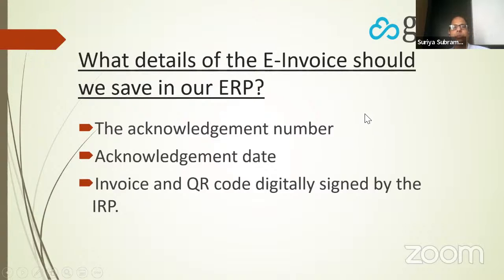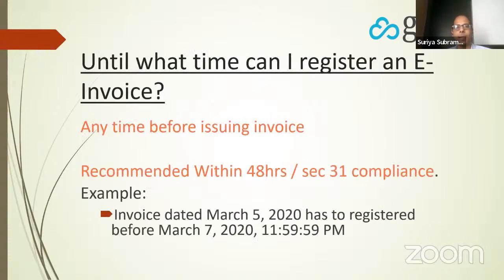What details of the e-invoice should we save in our ERP? You should save the acknowledgement number, date, the invoice, the QR code, and whatever is digitally signed by the IRP. All these details you should save.